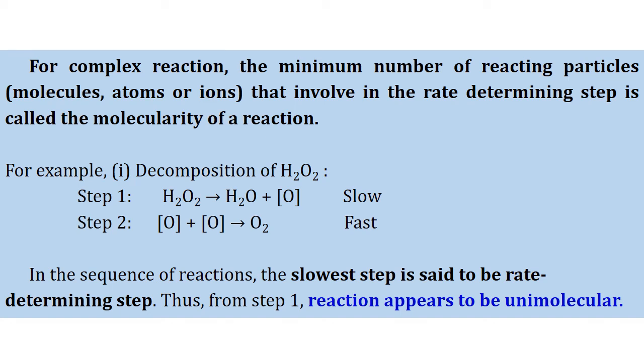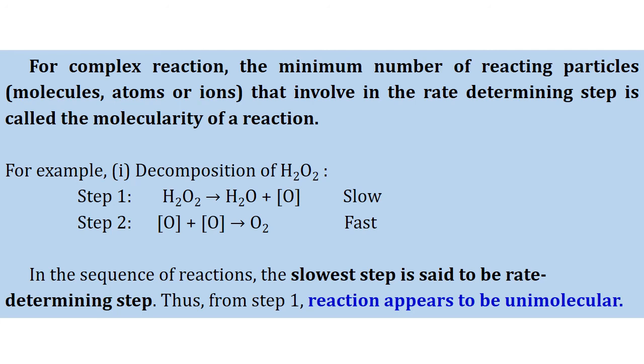Whichever step is found to be slow will be called the rate determining step. Here in this example, step 1 is the slow step, and that is the rate determining step. Whatever sequence of reactions there is, the slowest step is said to be the rate determining step.